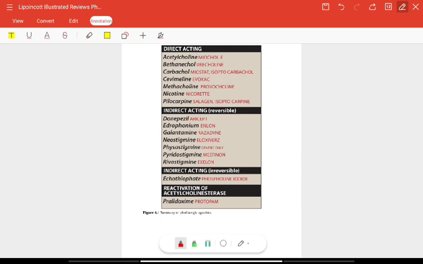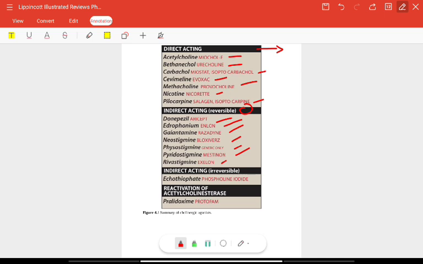Direct acting, those drugs which act directly, are acetylcholine, methacholine, carbachol, cevimeline, methacholine, nicotine, pilocarpine. Indirect acting, also known as reversible, are donepezil, edrophonium, galantamine, neostigmine, physostigmine, pyridostigmine, rivastigmine.